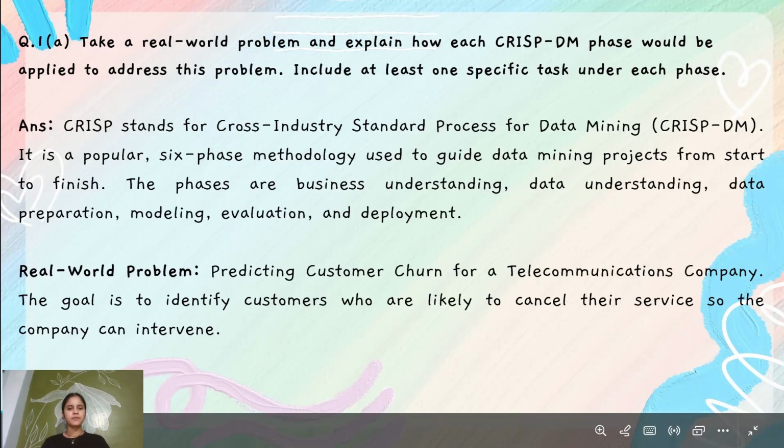CRISP-DM stands for Cross Industry Standard Process for Data Mining. It is a popular 6 phase methodology used to guide data mining projects from start to finish. The phases are business understanding, data understanding, data preparation, modeling, evaluation and deployment. The real world problem is predicting customer churn for a telecommunication company. The goal is to identify customers who are likely to cancel their services so the company can intervene.